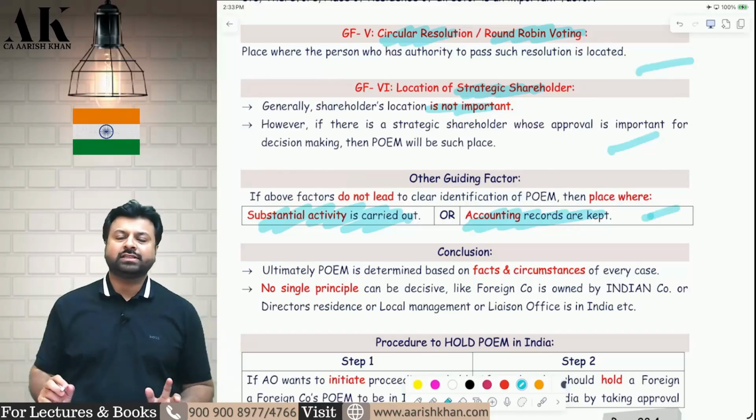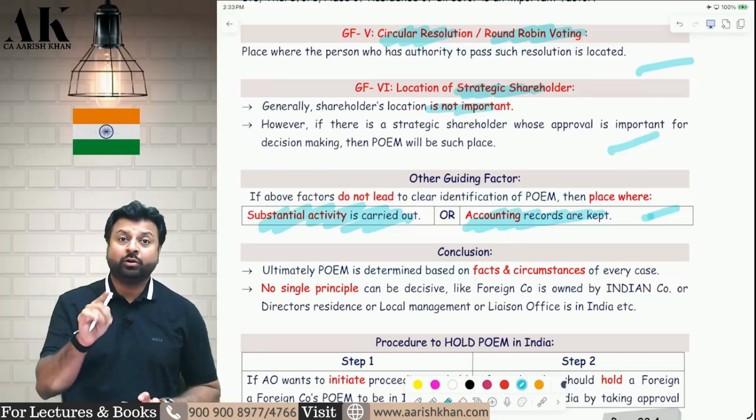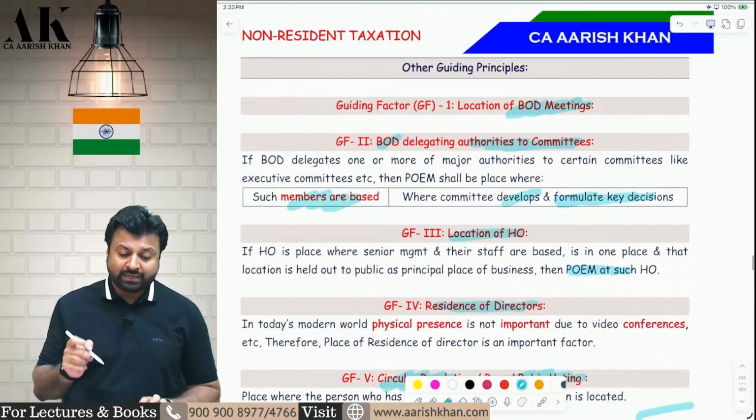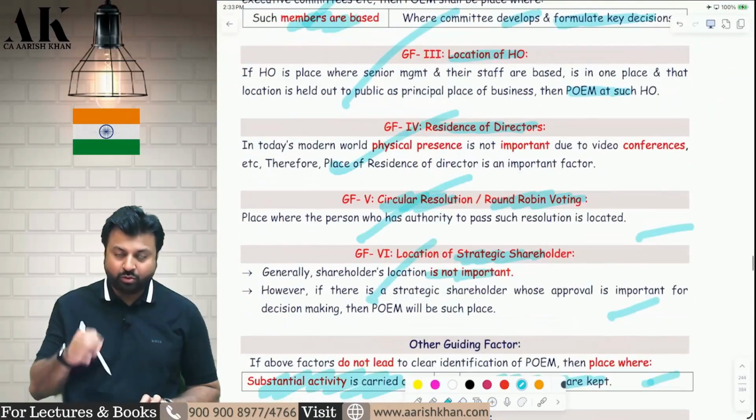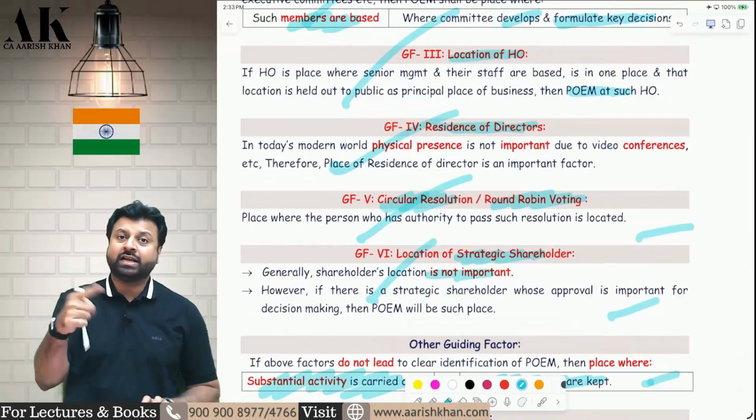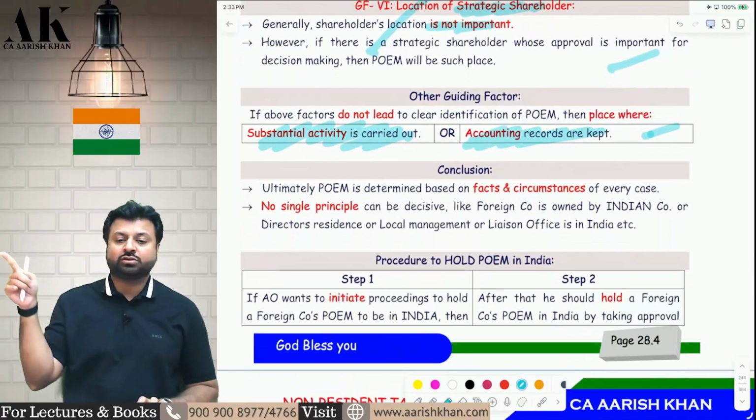It is the duty of the assessing officer to gather maximum evidence against the SSC. If he is able to gather maximum evidence against the SSC, then he can prove that the POEM is in India. No single circumstance can be a deciding factor. No single guiding factor can be sufficient. Only one condition is not sufficient to decide whether the POEM of a company is in India or not. There has to be a series of events which has to happen.